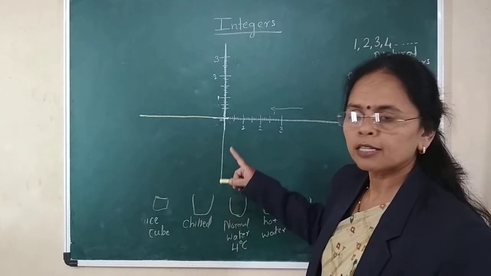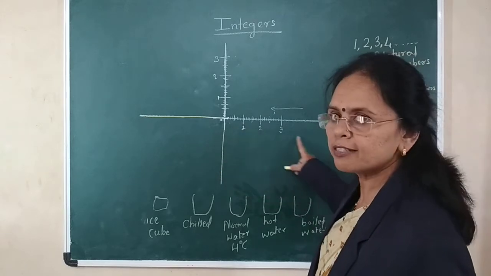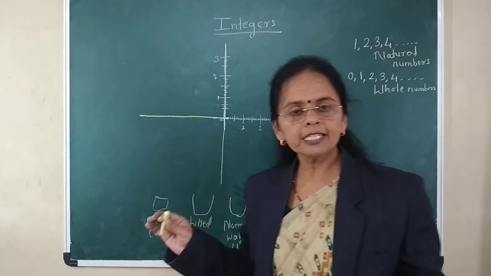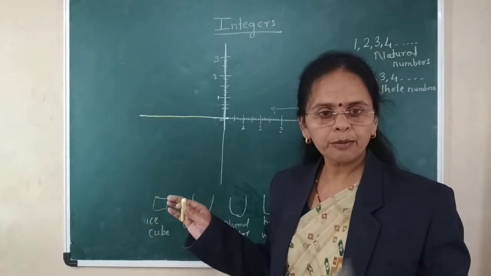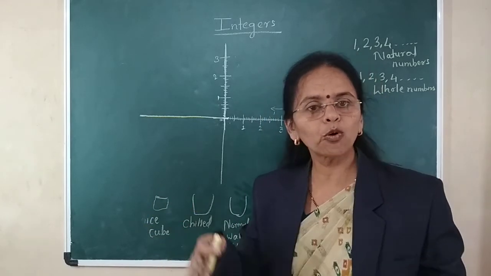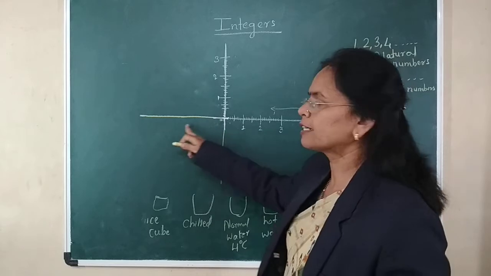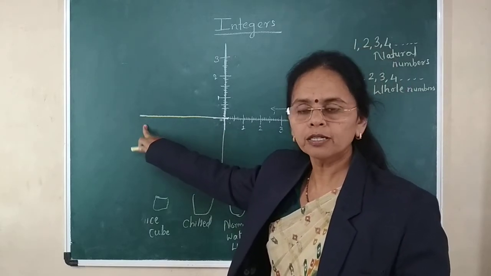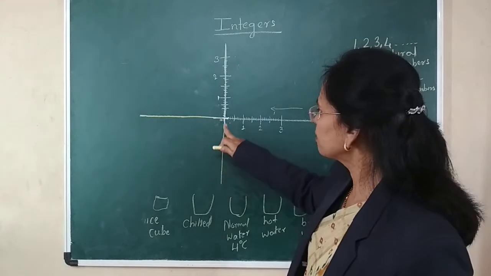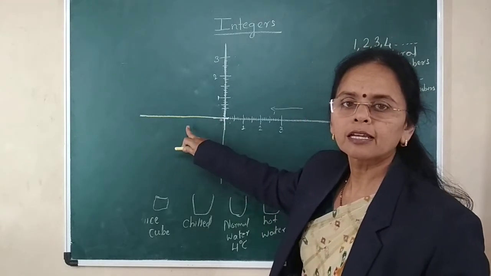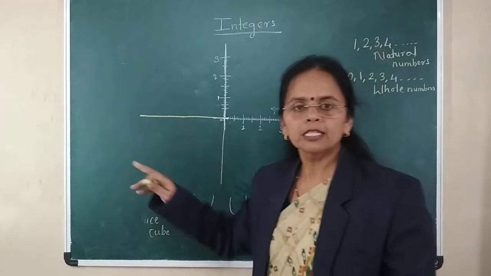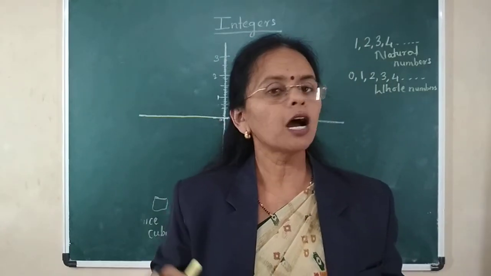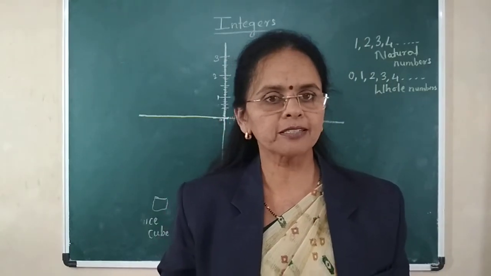For the example of the lift when I go to the basement, and when the temperature falls after I prepare the ice cube, both I have to write below 0 degrees. So, if I have to write the numbers below 0 degrees, how will I write the numbers?